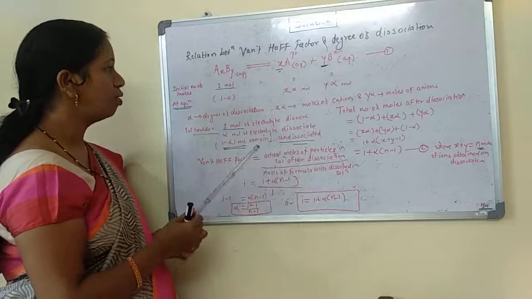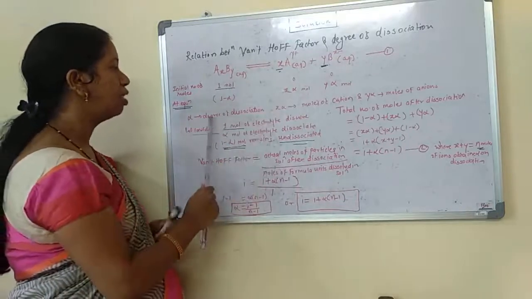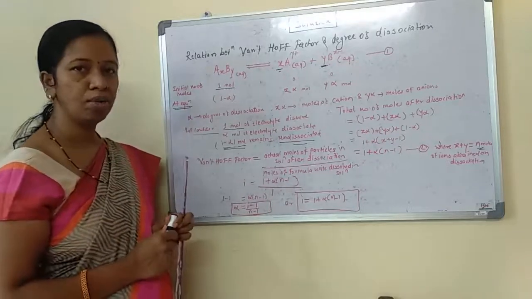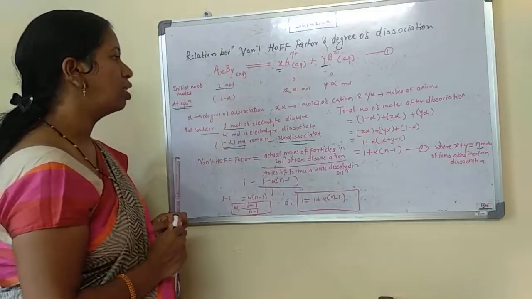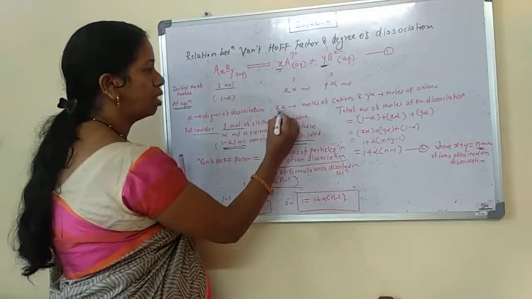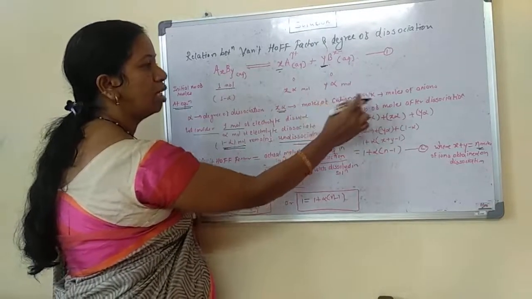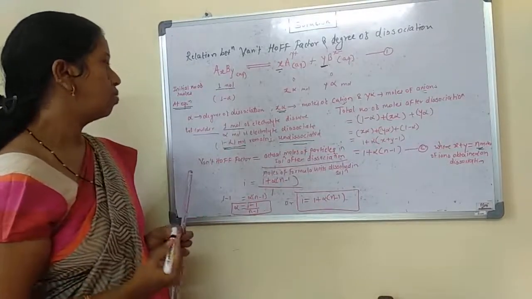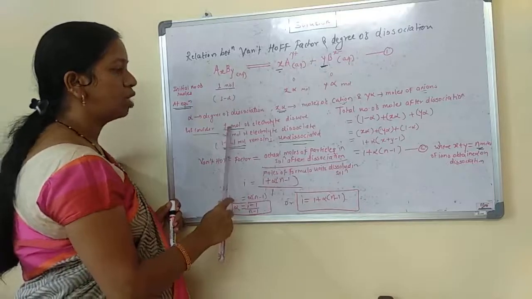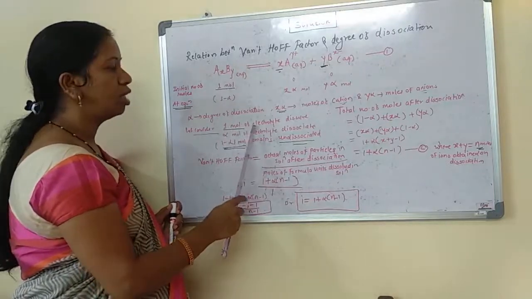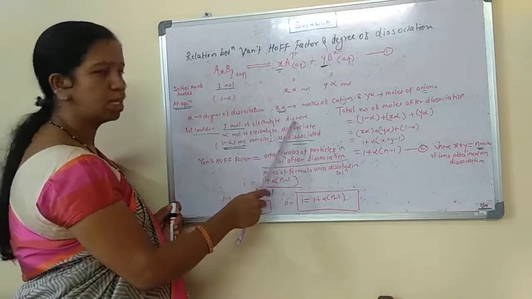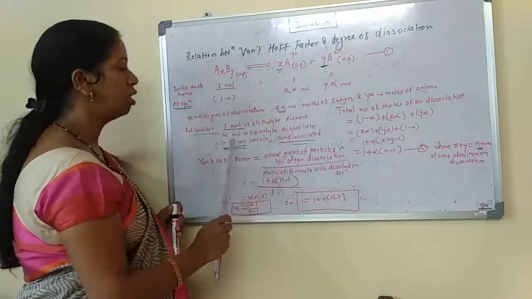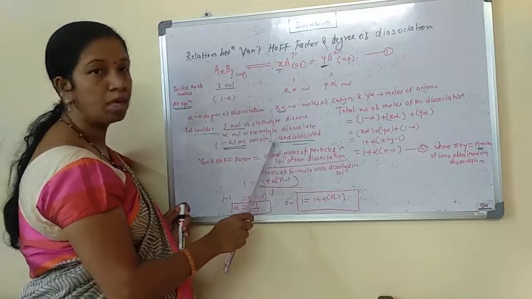So what is that alpha? Alpha is nothing but the degree of dissociation. Degree of dissociation means how many moles get dissociated. And x alpha are the moles of cation and y alpha are the moles of anions. Now let's consider that at the initial state we take 1 mole of the weak electrolyte for dissolving. Then alpha moles get dissociated, and 1 minus alpha moles remain undissociated.